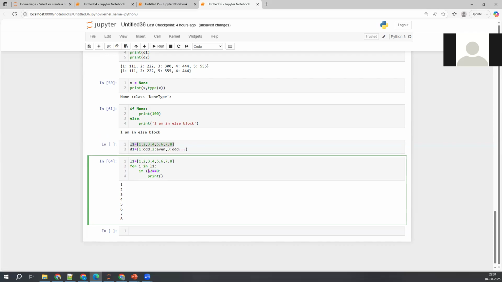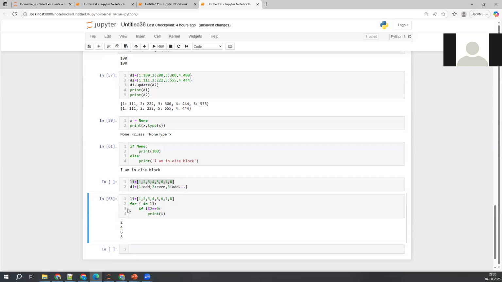If I write directly I modulus 2, it will display simply a number. It will consider it as true always. I don't want that. I modulus 2 equal to 0, so that it is creating a condition here. If the condition is satisfied, it will go to the statements, so print of I. Let me execute this and see what is happening. If I modulus 2 equal to 0, it is printing 2, 4, 6, 8.